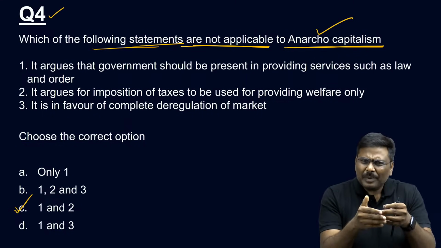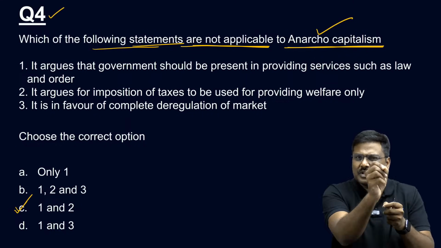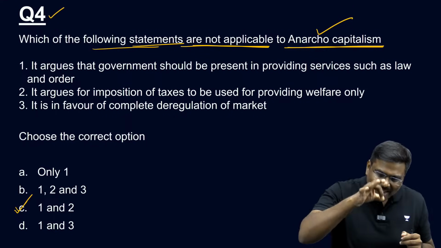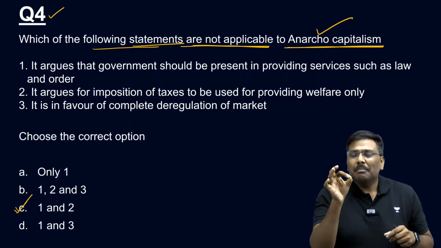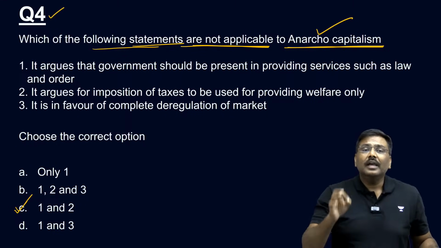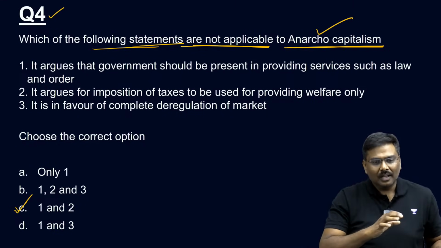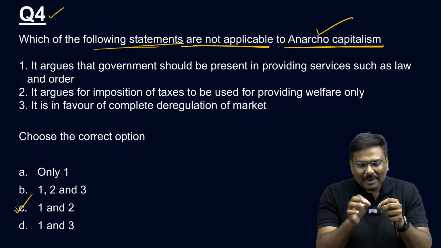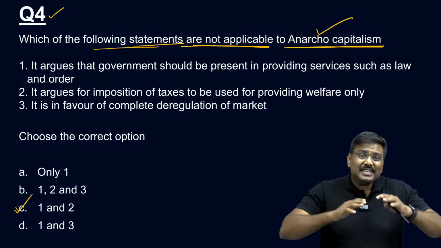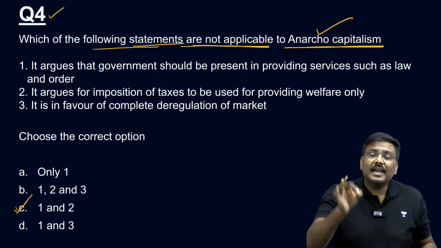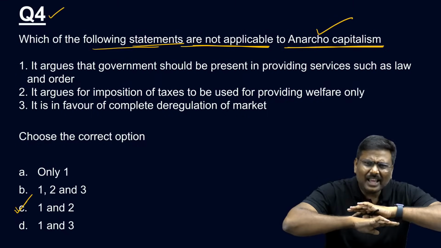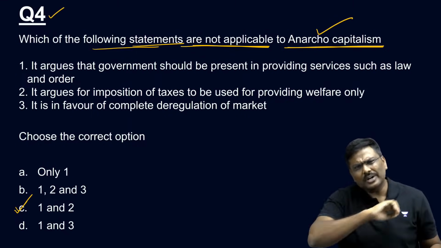So the argument is the government is present in the market, the government will impose taxes and collect income taxes from the people. What the anarcho-capitalist basically says is that by imposing taxes and collecting taxes, the government is installing institutionalized theft. I hope you understand this. By imposing taxes and collecting taxes from the people when they earn income, the government is installing an institutionalized theft system. That's the reason they argue that there should not be any role for the government in the market. Absolutely no role.